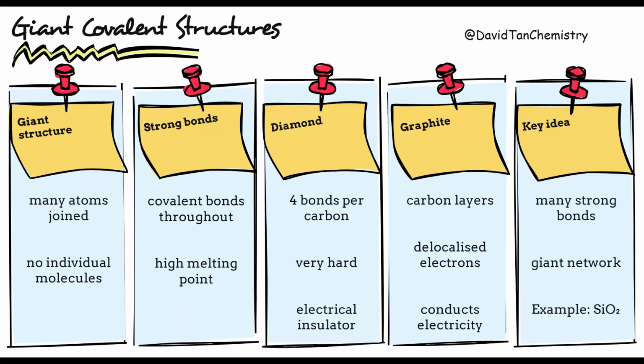Silicon dioxide, SiO₂, is another giant covalent substance. Its silicon and oxygen atoms are joined together in a continuous network by strong covalent bonds.